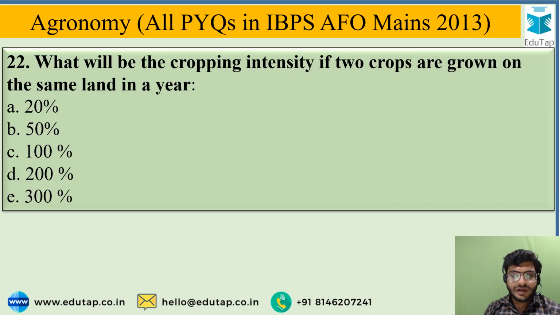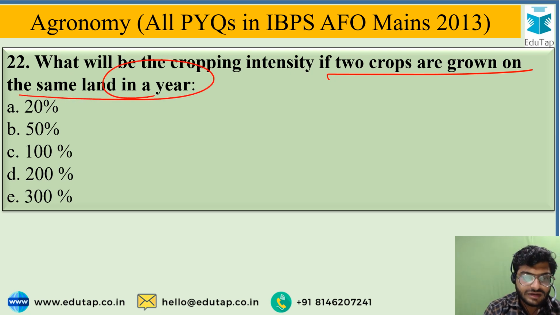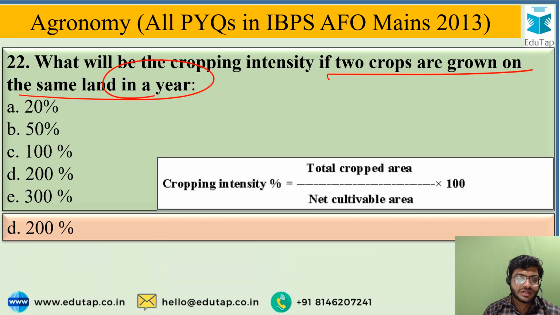What will be the cropping intensity if two crops are grown on the same land in a year? And the options are 20%, 50%, 100%, 200% or 300%. And the most correct option is 200%. And the formula to calculate cropping intensity is the ratio of total crop area to net cultivated area multiplied with 100 to convert this fraction into percentage.